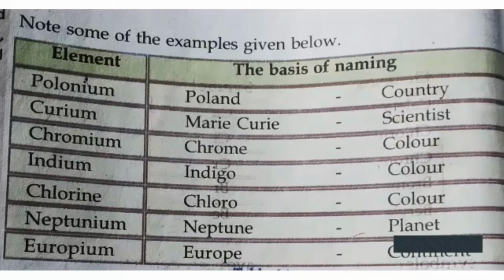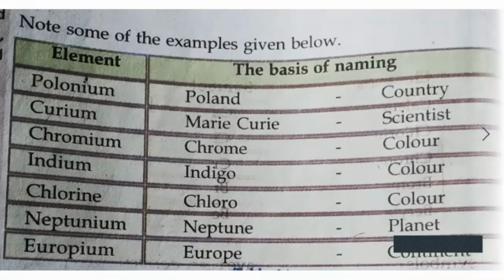Next, chromium. Chromium is based on color. Chrome means color. Next, indium. Indium is also based on color, that is indigo. Next, chlorine. Chlorine is also based on color; chloros in the Greek word represents yellowish green. Next one, neptunium. Neptunium is based on the planet Neptune. Next one, europium. Europium is based on the continent Europe.